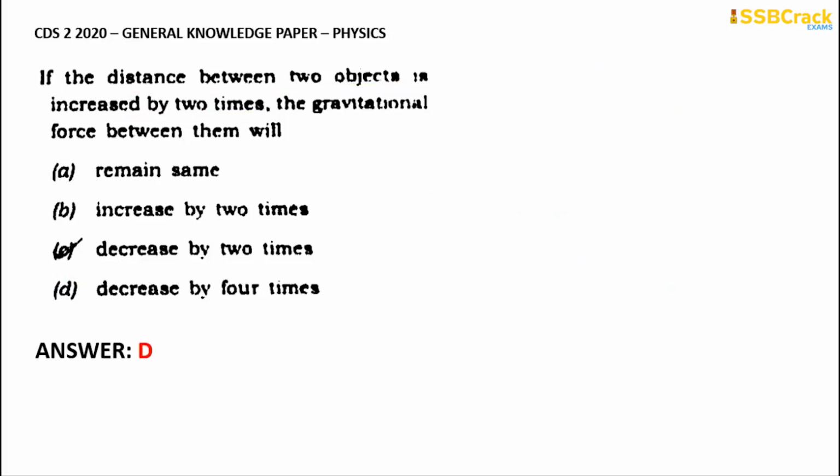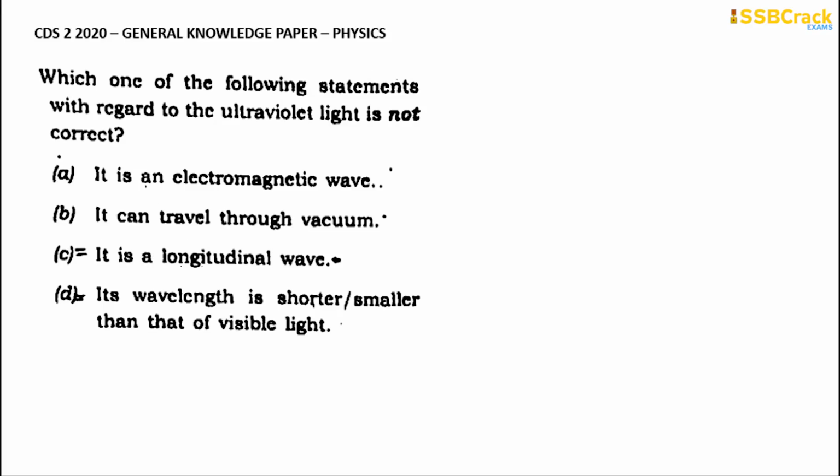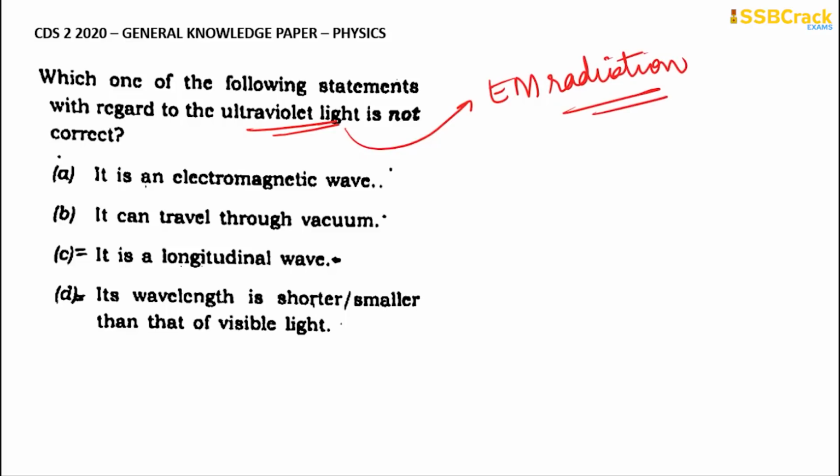So the correct answer for this one is option D, that it will decrease by 4 times. Going through with the next important question: which one of the following statements with regard to ultraviolet light is not correct? Okay. So ultraviolet light comes under electromagnetic radiation. We need to find out which among these statements is not absolutely correct with regard to ultraviolet light.